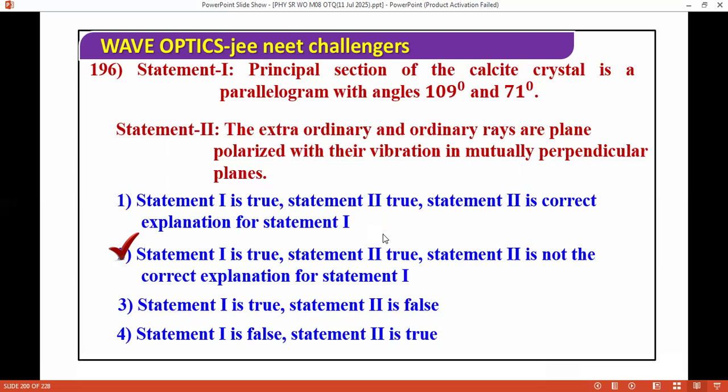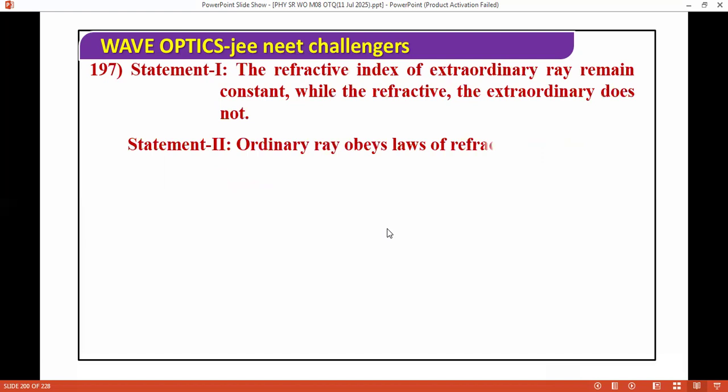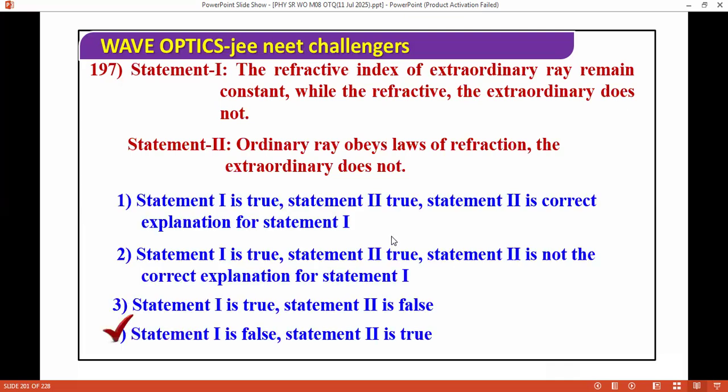Next question. The refractive index of the ordinary ray remains constant while the refractive index of the extraordinary ray does not. Ordinary rays obey the laws of refraction, the extraordinary does not. For this question we have these options. The correct answer here is only two, because the first is false. The refractive index of the extraordinary ray remaining constant is not correct.